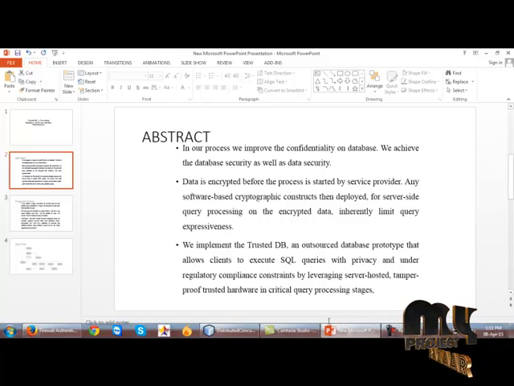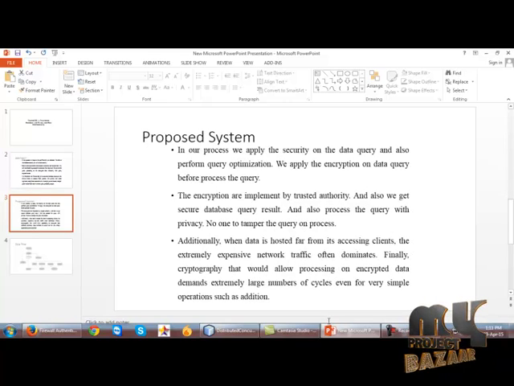The client cannot directly generate the query. The client simply issues what they need and the queries will be generated automatically. By implementing the above process we can make the database more secured compared to other databases. In our proposed system we are going to implement our process as the data query, and we also perform query optimization, meaning how the query effectively fetches the data from the database before the query starts processing.